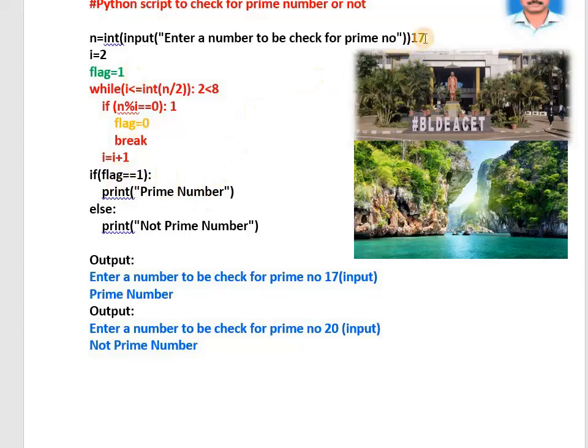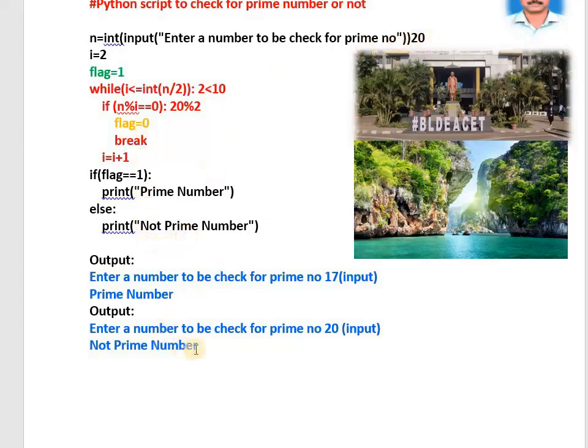Instead of 17, if you enter, for example, 20. First time i is 2, flag is 1. 20 by 2 is 10. First time n is 20. 20 is divisible by 2? Yes. Yes means the flag value has been changed; first time it was 1, now it has become 0. Break takes place. I already taught you break in my last class. Break means we come out of the loop. Whether flag is 1? No, flag has been changed from 1 to 0. That means not a prime number. The entered 20 is not a prime number.